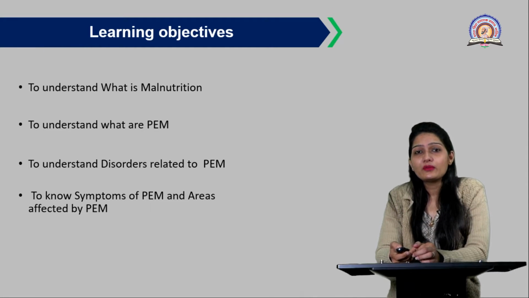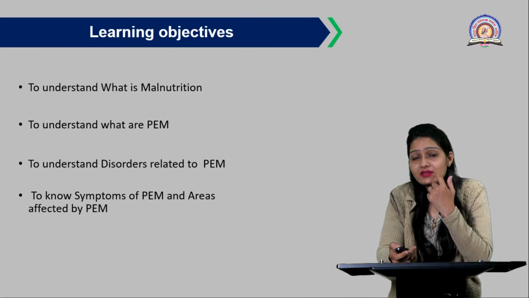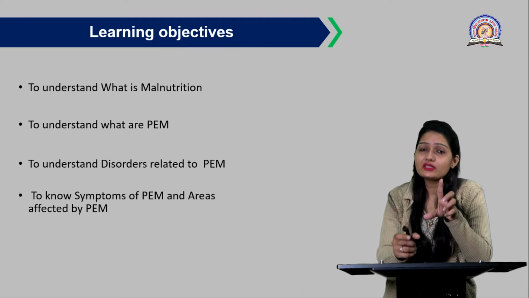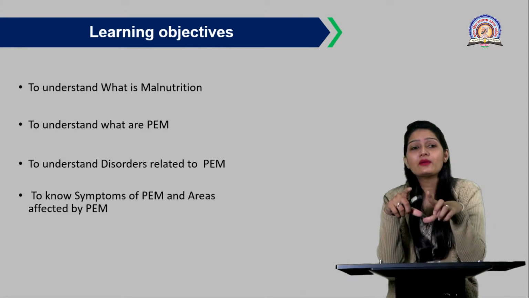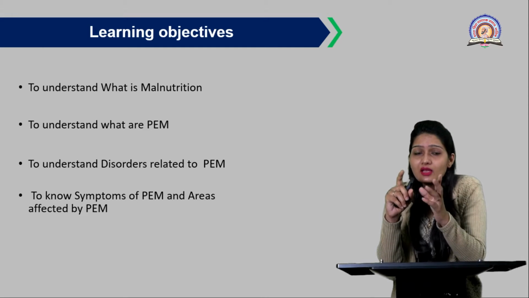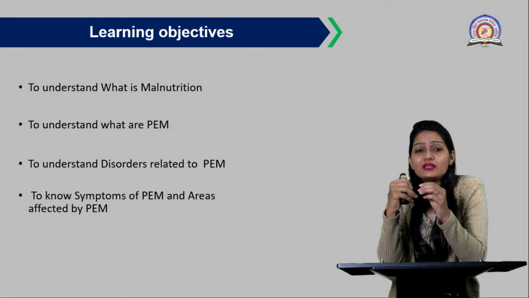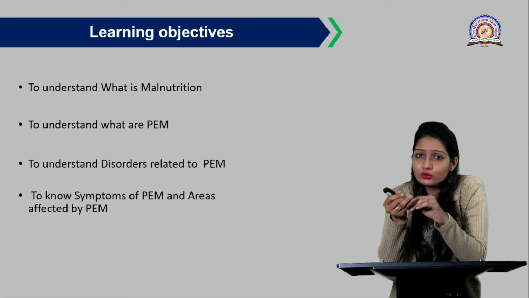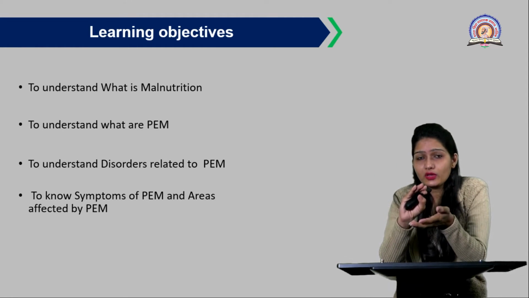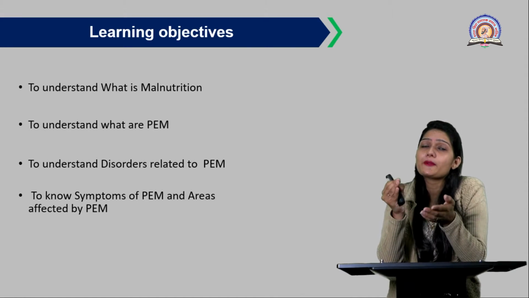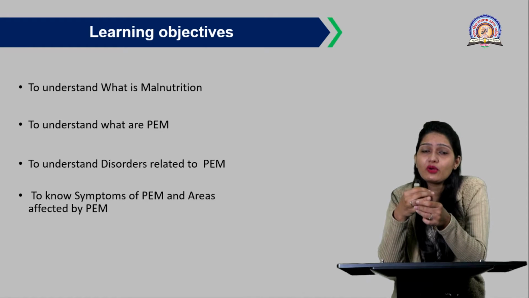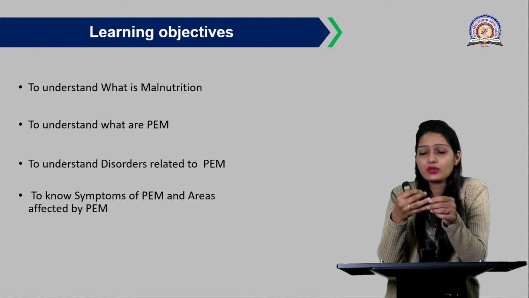The aim of this topic is to understand what is malnutrition and the difference between malnutrition and undernutrition basically. Then to understand what is PEM, that is protein energy malnutrition. Then to understand the disorders or diseases related to PEM, that is because of the deficiency of protein. So these are some disorders related to PEM. Then to know the symptoms of these PEM disorders.